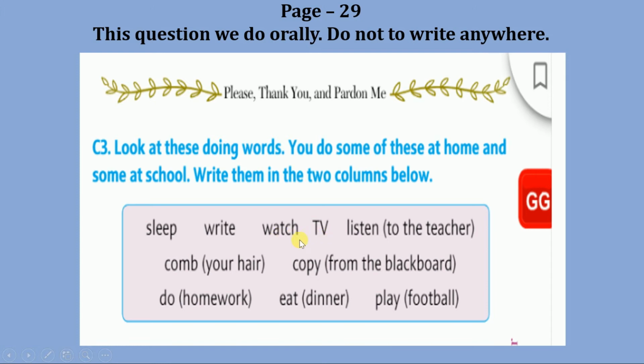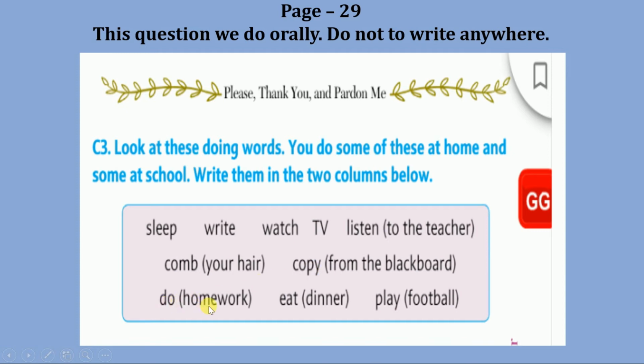So this doing word comes in the column home. We listen to the teacher in school, right? So listen comes in the column school. Now comb your hair. We comb our hair at our home, right? Comes in the home column. Now copy from blackboard. We can copy from the blackboard at our school. So copy comes in the column school.